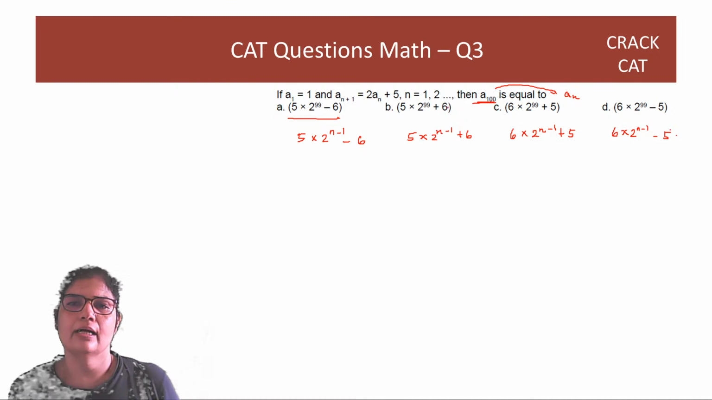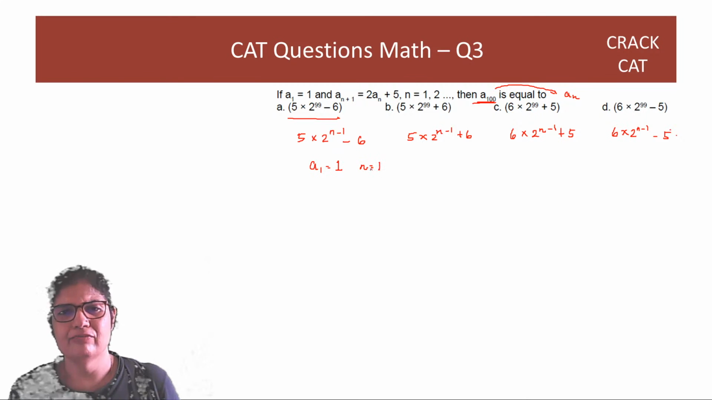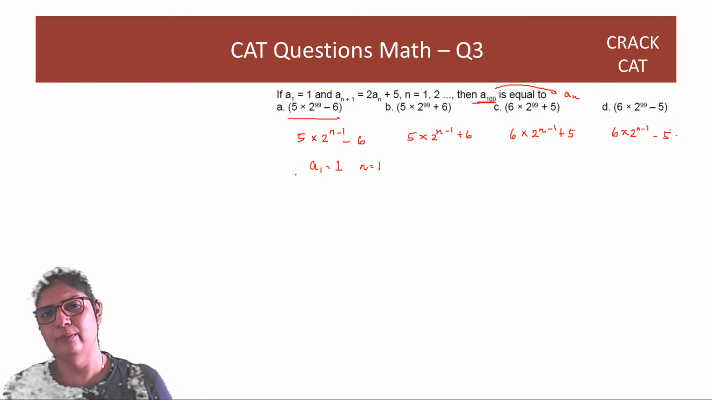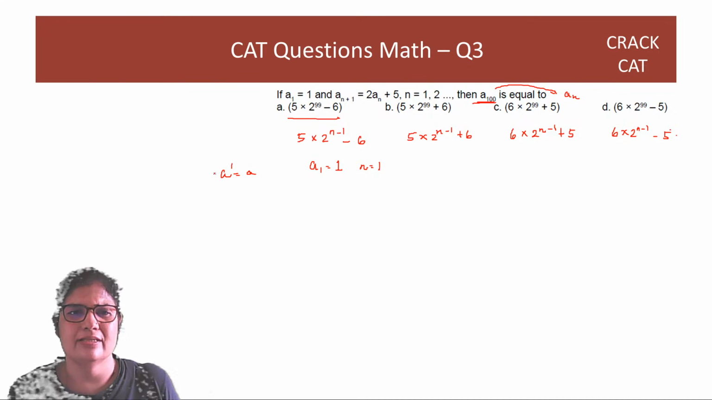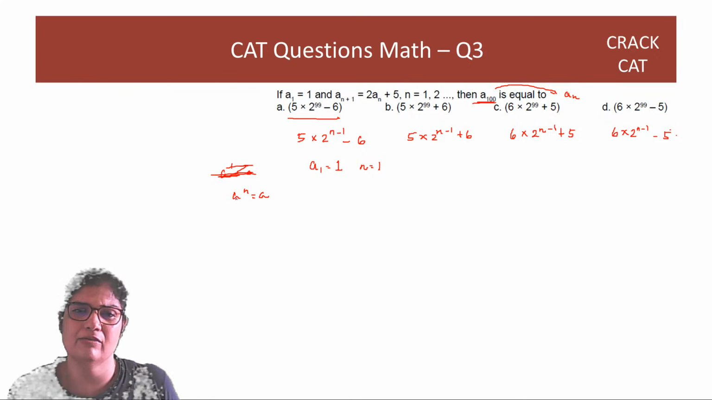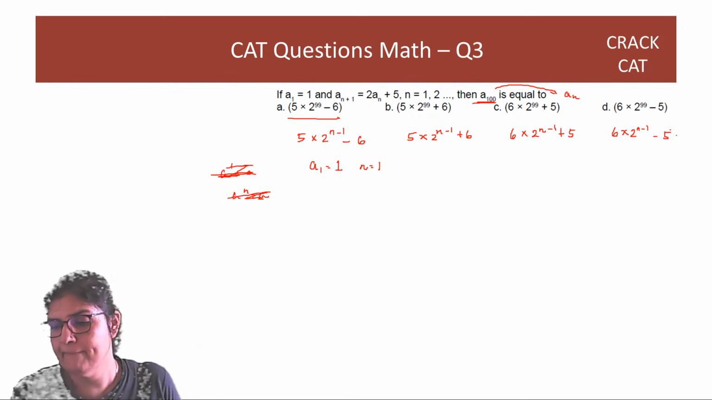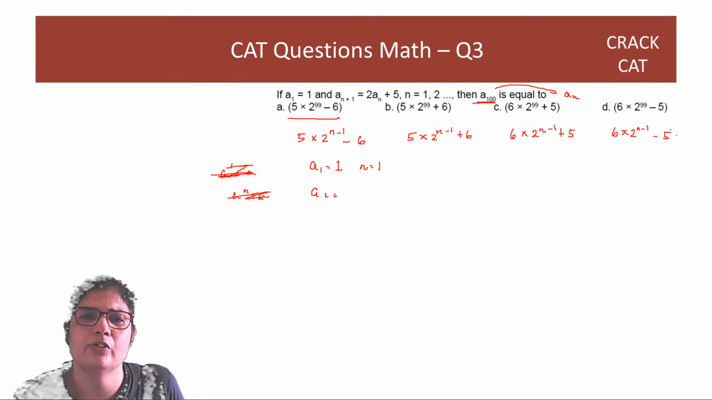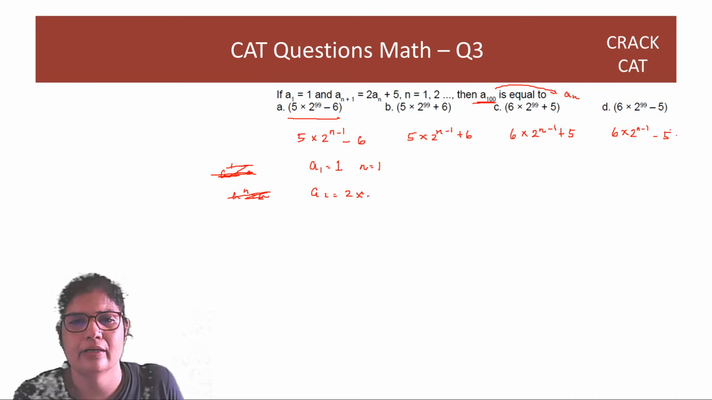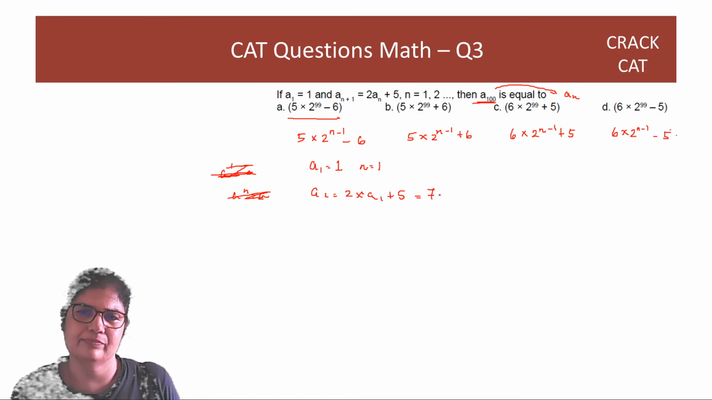Now, we can easily substitute a1 is equal to 1 and put n is equal to 1, right? In fact, I generally don't like putting n is equal to 1, because a raised to 1 is equal to a itself, and it is damn confusing, right? A raised to n will become a if you put n equal to 1. So let's find out what a2 is. So a2 is going to be 2 into a1, right? Plus 5. So it is going to be 7.